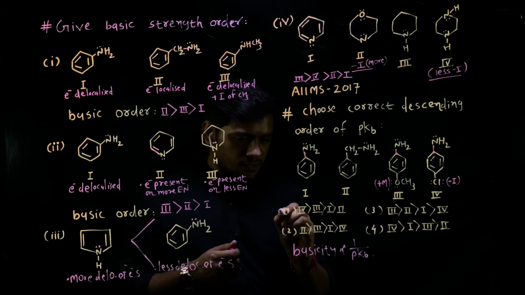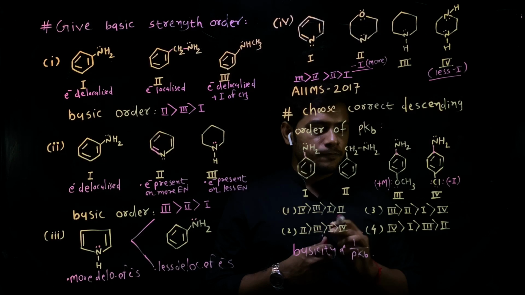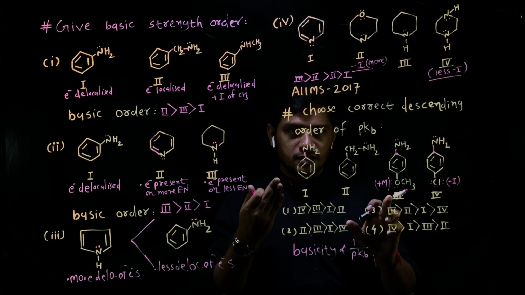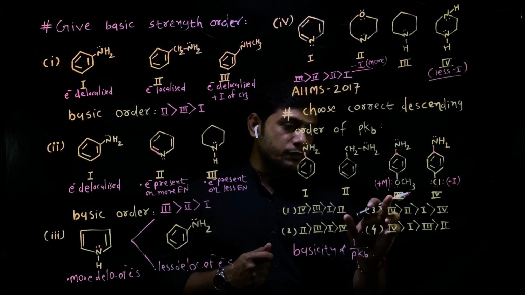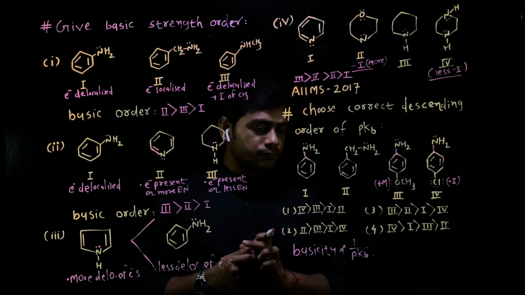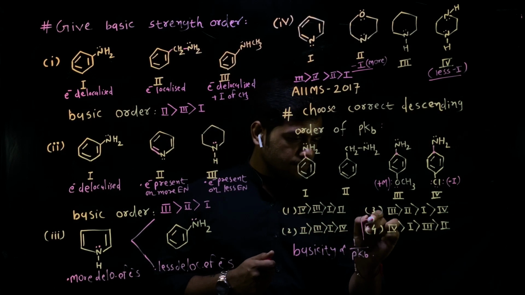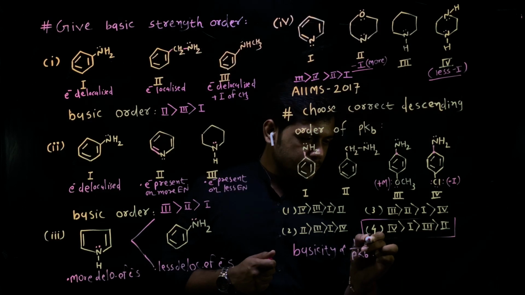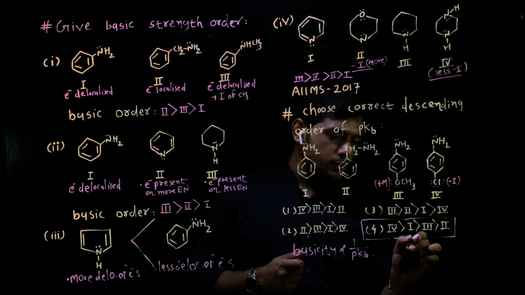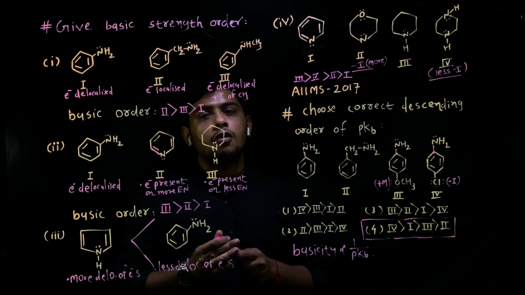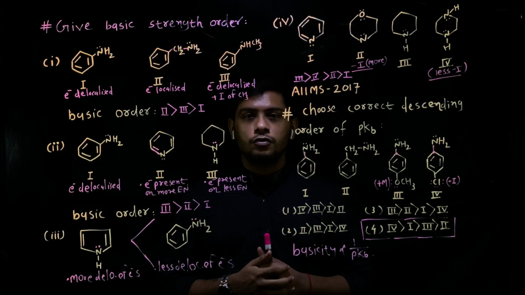So we can say that the first and fourth options are possible. Then after that, the third structure is more basic, so we need to see the pKb value of the third structure after the second: second, then third. The other option is not possible. So the answer is 4: second, third, first and fourth. I hope you all understand these MCQs. Friends, thank you for watching this video. Thank you so much.